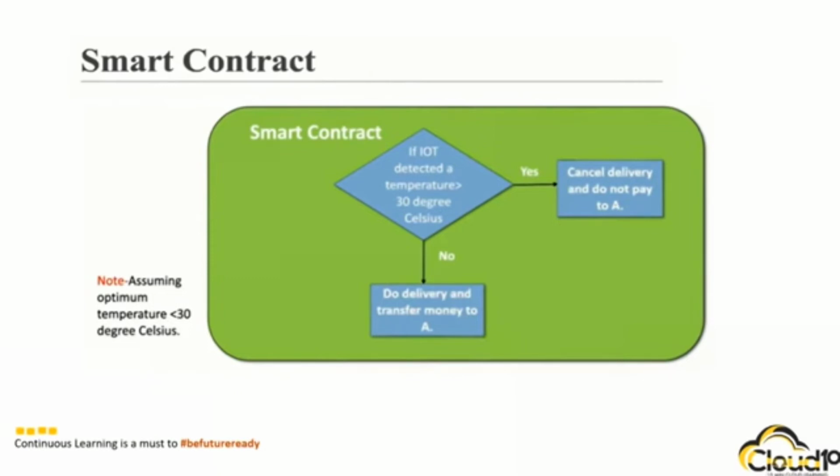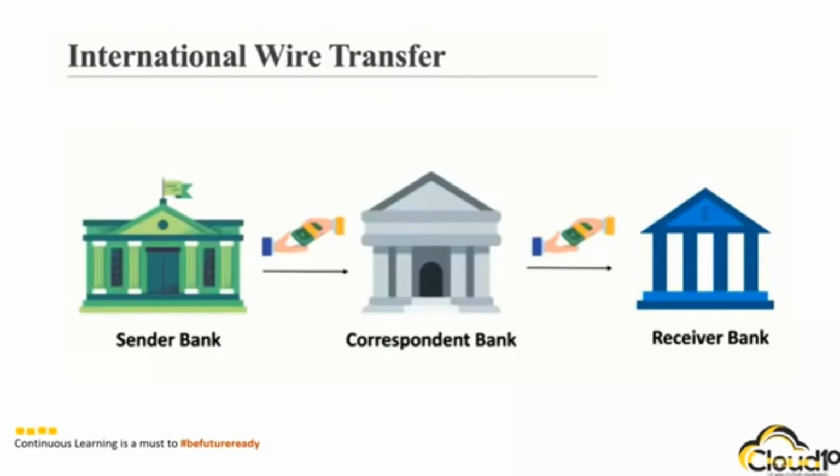Let's move on to our next example, i.e. international wire transfer. This is mostly used when we want to transfer money from one country to another, where the currencies are different. Assume that we want to transfer money to the USA, then we approach the sender bank. The sender bank does not give money directly to the receiver bank. It gives it to a correspondent bank. There is a lot of paperwork involved and finally the correspondent bank sends it to the receiver bank. This entire process takes nearly 5 to 7 days.